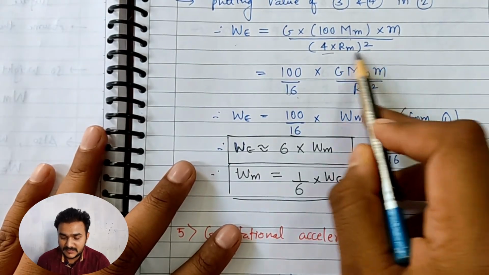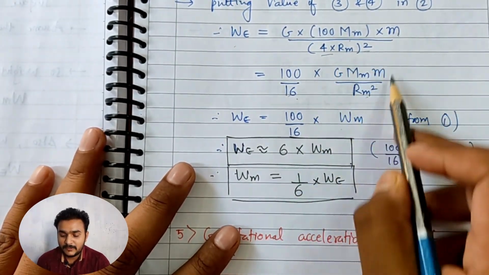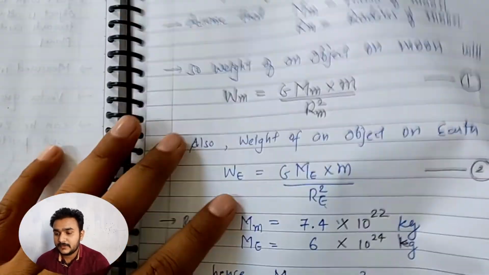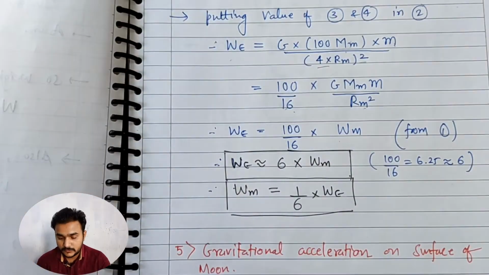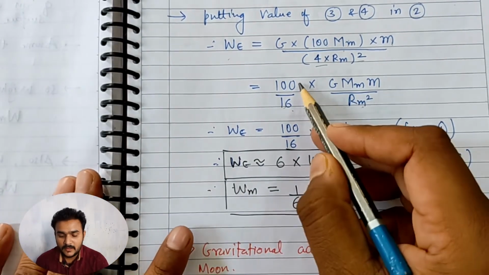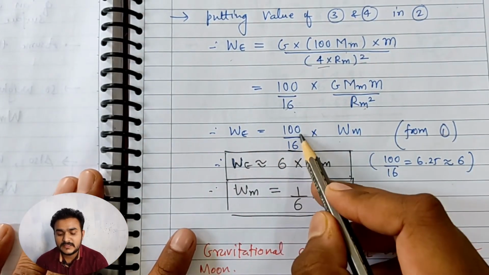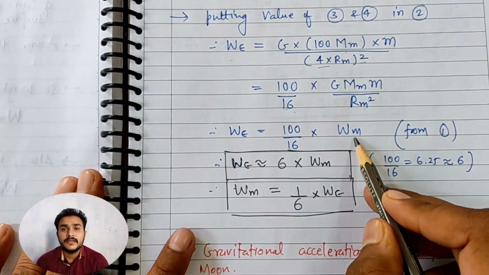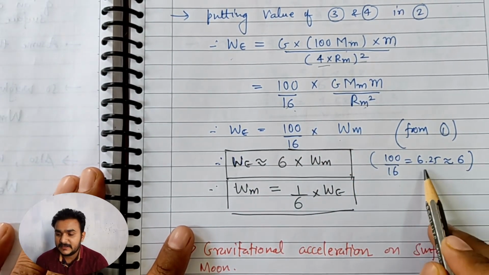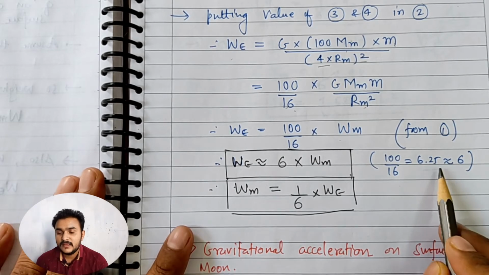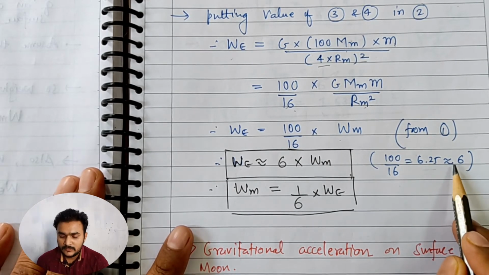So here we know that this term is the weight on the surface of the moon. Let me recall this point from here. So this is the weight on the surface of the moon. So replacing it, W is equal to 100 by 16 multiplied with Wm. If we take 100 by 16, it comes out to be 6.25, and that is generally taken as 6.